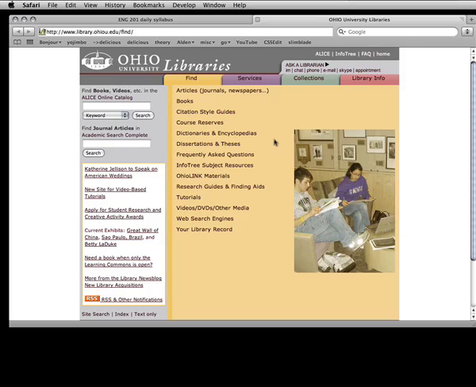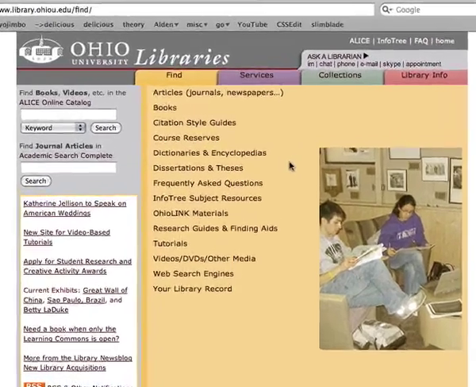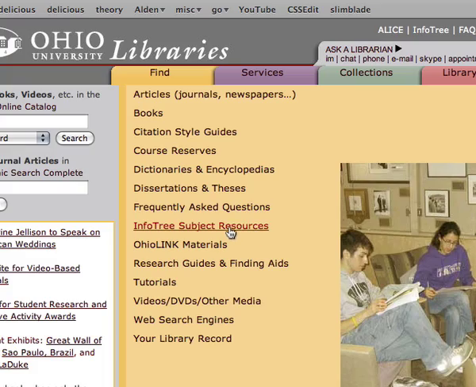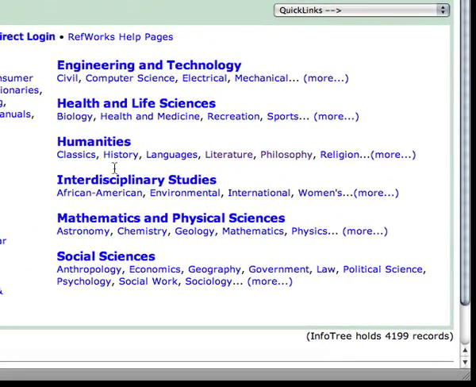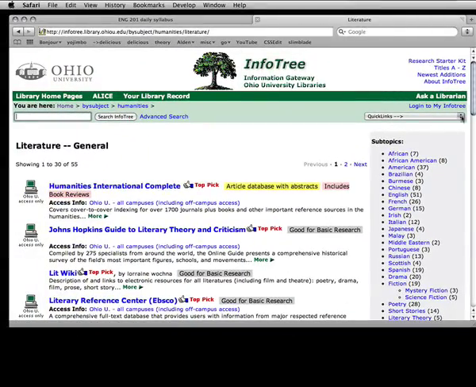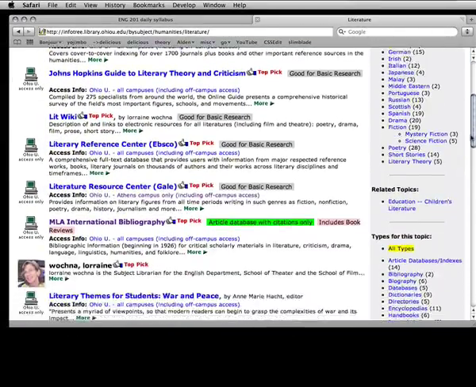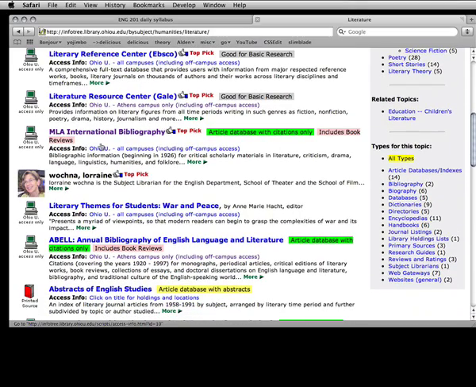And once the library webpage loads, I'm going to click on Info Tree Subject Resources, and then under Humanities, I'm going to click the Literature link. About halfway down this page, you'll see a link for the MLA International Bibliography, and I'll click on that.